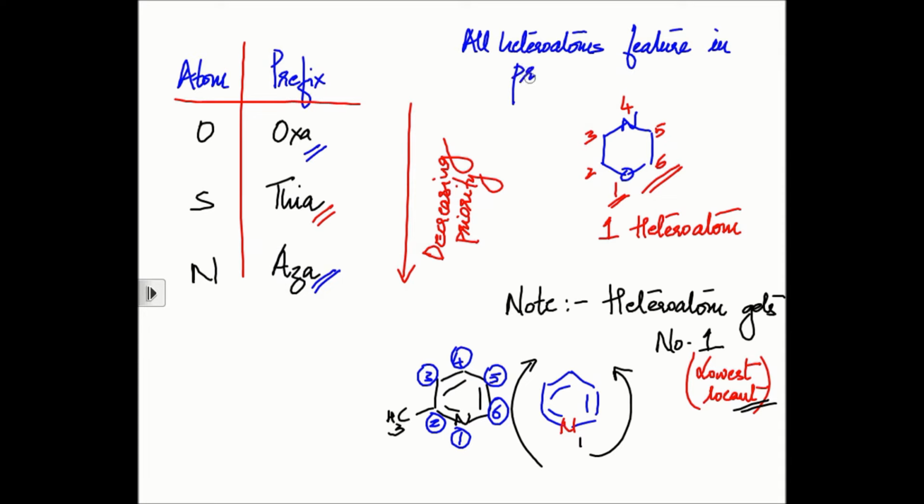Even though I have written only oxygen, sulfur and nitrogen, in that list you will see there are many elements between oxygen and sulfur, and many between sulfur and nitrogen as well. But because in the TYBSc course we are dealing only with these 3 heteroatoms, I am restricting myself to them. Is that clear? So you have the prefix names oxa, thia and aza.